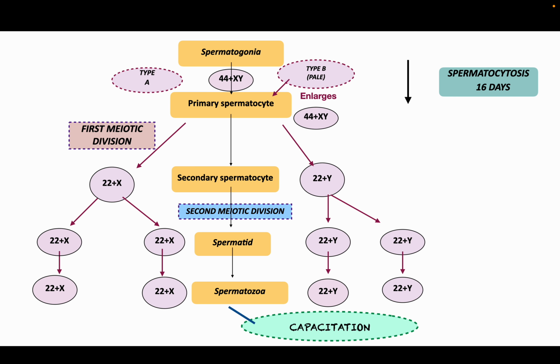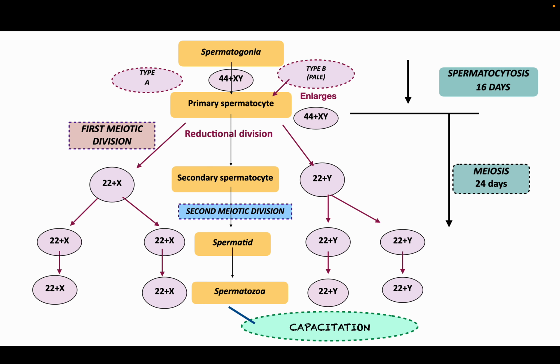After that, the primary spermatocyte undergoes the first meiotic division, which is the reductional division, and a haploid number of chromosomes is formed. So two secondary spermatocytes are formed. Then the second meiotic division happens in the secondary spermatocytes, which is not reductional, and they form the spermatids. So four spermatids are formed. This period, starting from the primary spermatocyte to the spermatid, is known as meiosis, which takes around 24 days.